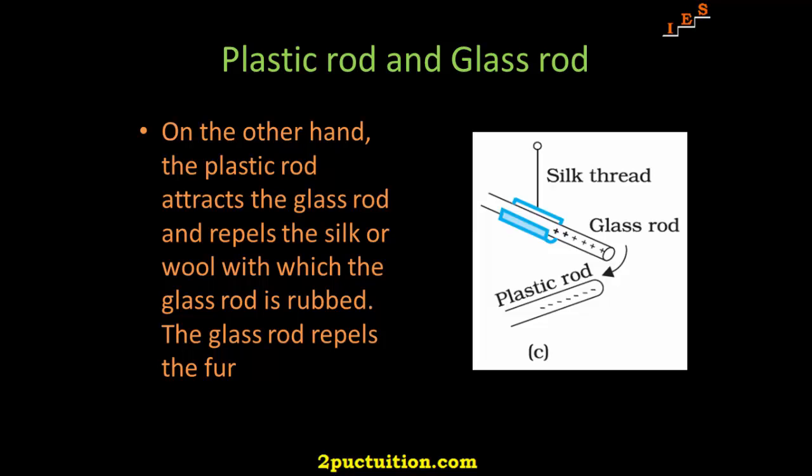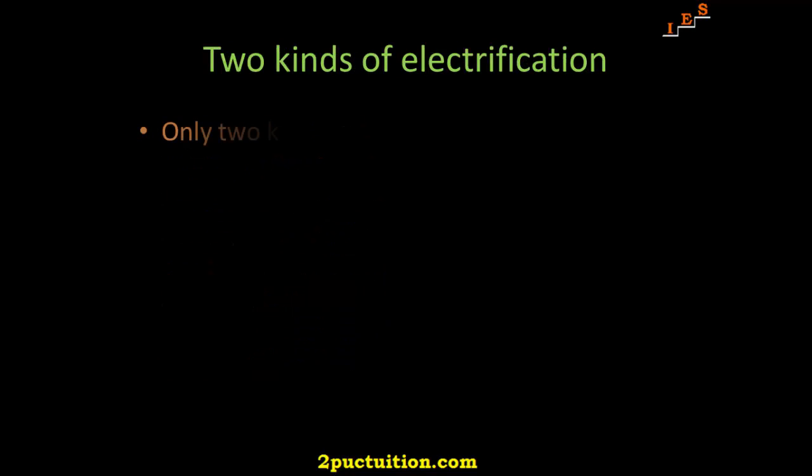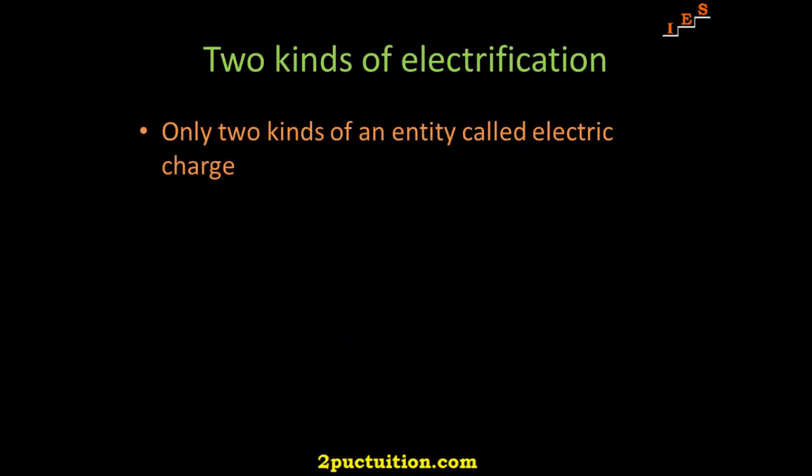Well, this might seem complicated. Try to run through the entire process once again and it will become simpler once you understand the concept. These seemingly simple facts were established from years of efforts and careful experiments and their analysis. It was concluded after many careful studies by different scientists that there were only two kinds of an entity which is called an electric charge.